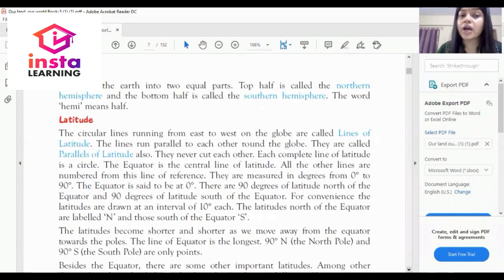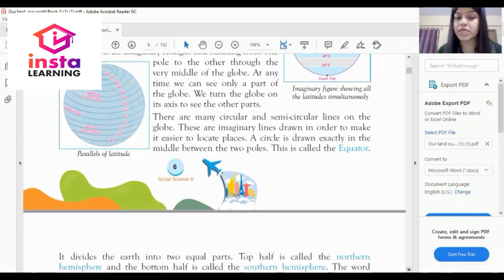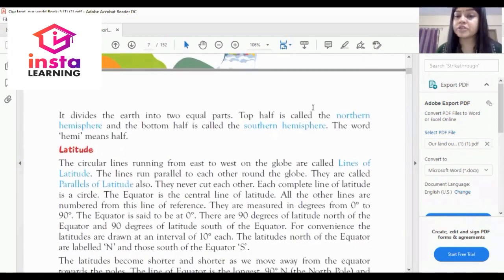It divides the earth into two equal parts. As you can see on my screen too, this is the middle line, and the upper part is the north pole side and the bottom part is the south pole side. So the top half is called the northern hemisphere, and the bottom half is called the southern hemisphere. The word hemi means half. What is the meaning of hemi? Hemi means half. So dear student, this is all about the globe.